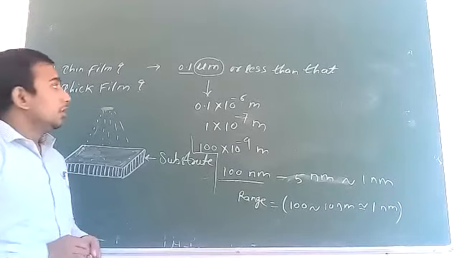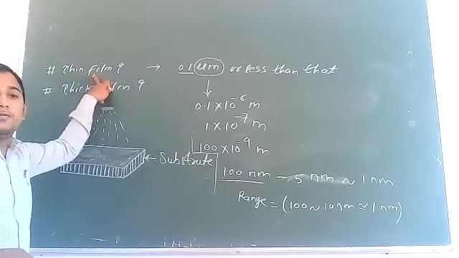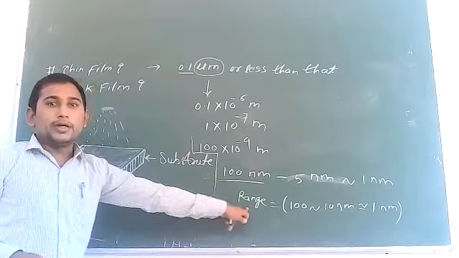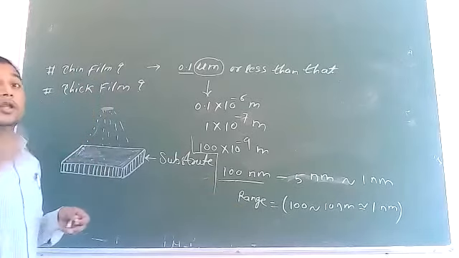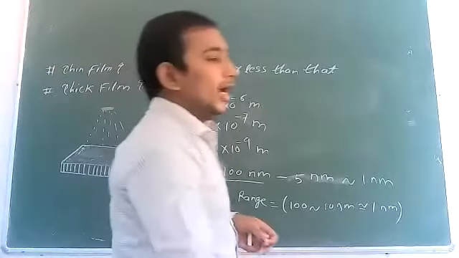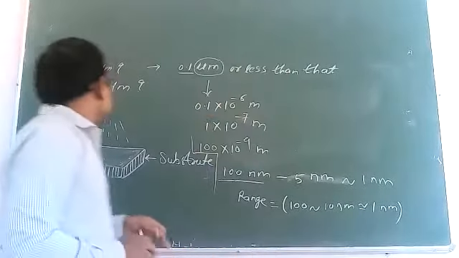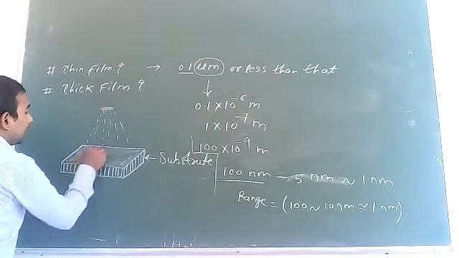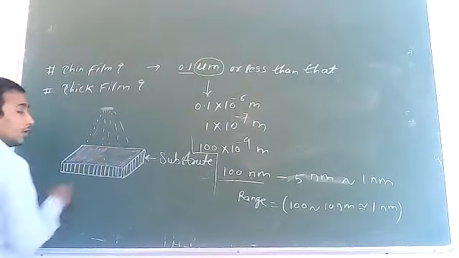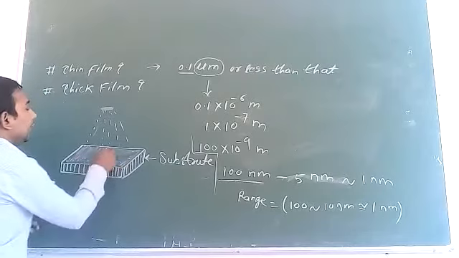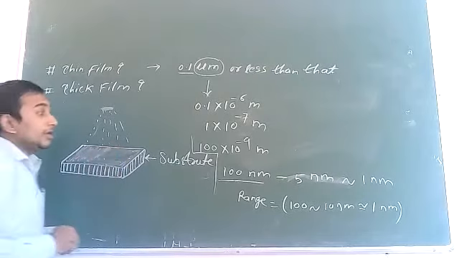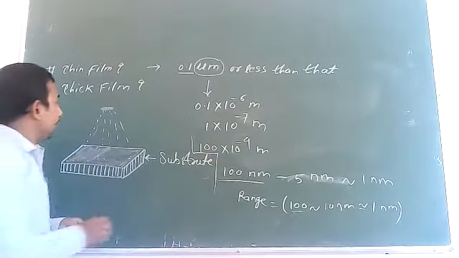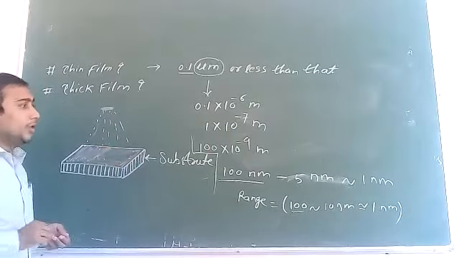Here we are talking about the thin film. If we deposit the layer in the range of 100 nanometer to 1 nanometer, that range is very thin. And the second point is that a uniform layer was deposited. There is no gap in this film. Onto the substrate, a uniform layer was deposited, so in that case a uniform type of material was deposited.